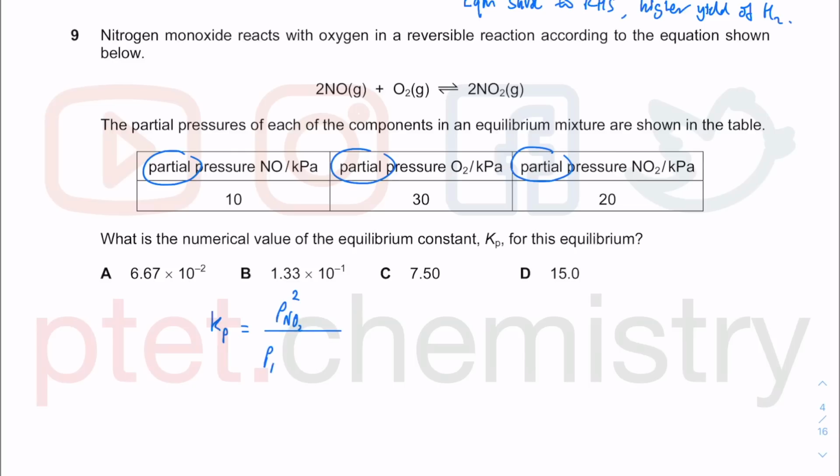This is divided by PNO square because the NO is a reactant. It appears at the bottom of the Kp. It's got a square because it's got 2 in front of the equation there. And this is the power 1 because it's just 1 in front of the O2.